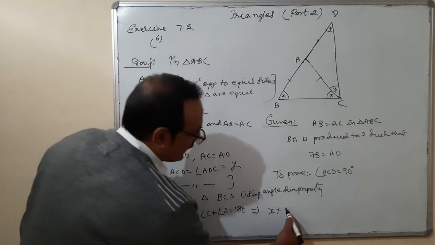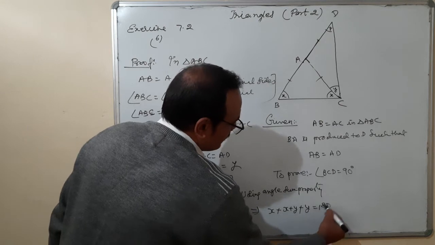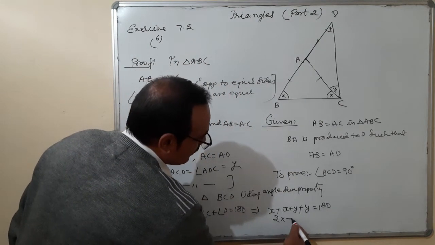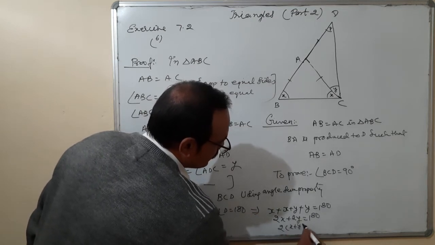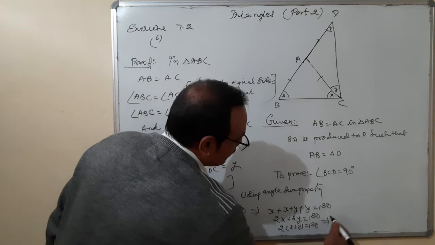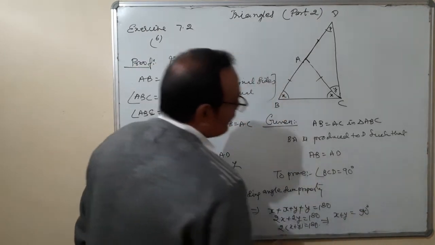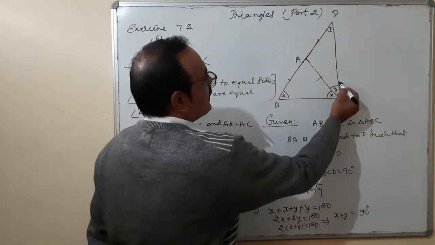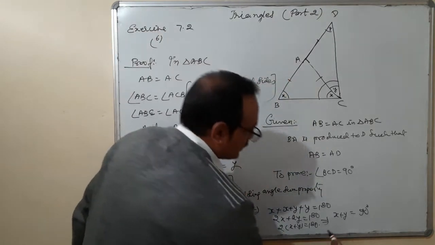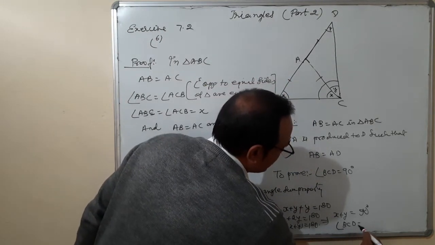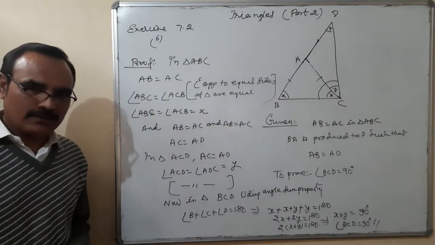So x plus (x plus y) plus y is equal to 180. That means 2x plus 2y is equal to 180. Taking 2 common, x plus y is equal to 180 divided by 2, which is 90. Where is x plus y? This is x plus y, which is angle BCD. Therefore angle BCD is equal to 90 degrees. It is proved.